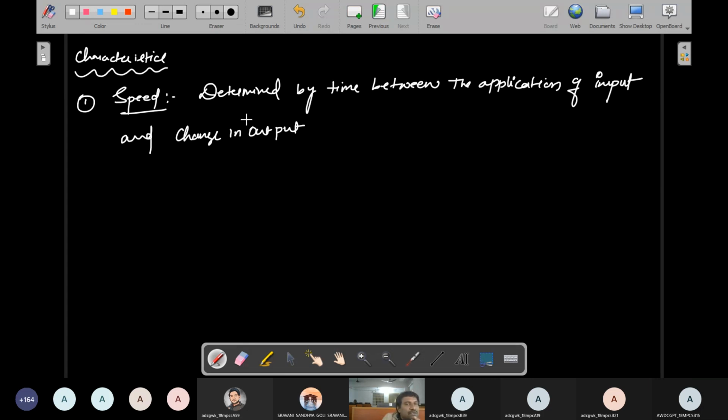The speed of an IC is determined by the time between the application of input and the output. Therefore, at the time of application, the input and output changes will be represented by the speed notation.